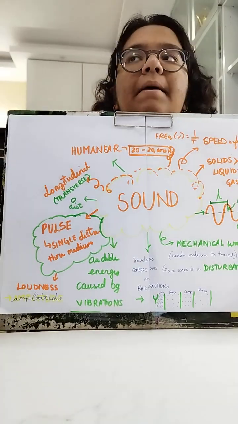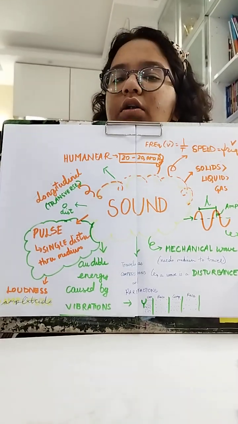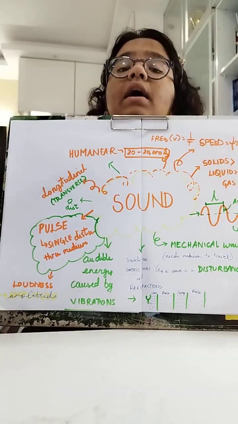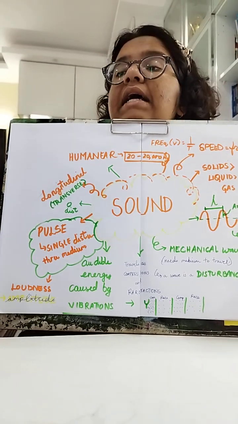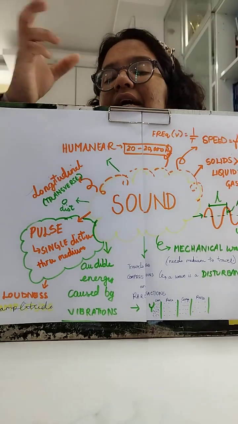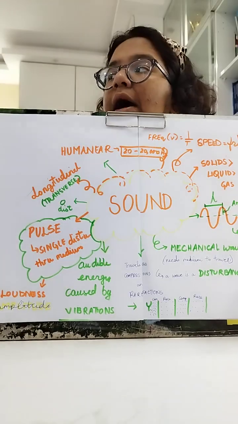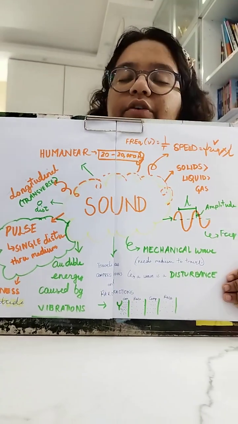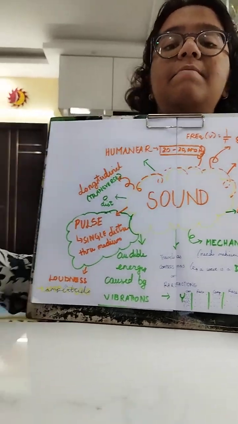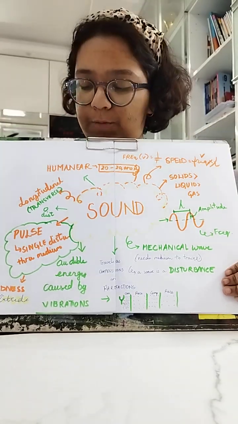Another very important concept is the perception of hearing. Now, of course, we all know how we hear. Our eardrum vibrates, then it's transferred to the brain through the auditory nerve. But another important concept is something called the persistence of hearing. So if we hear something in less than 1 by 10th of a second, we are going to think that it's the same sound. And that's exactly why even if there is a lot of echo right now, I can't hear it because the room isn't that big. And that big as in 17.2 meters. That's the least distance it has to go and bounce back for us to be able to hear the echo.